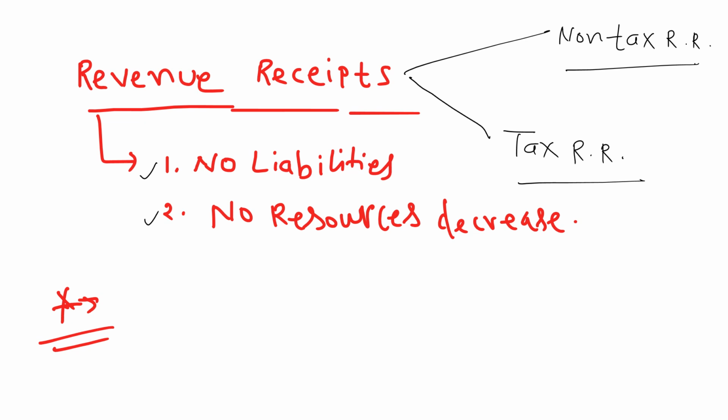The receipts that don't create any liabilities and don't lead to a claim on the government are called revenue receipts. We can classify them into two categories. First, non-tax revenue receipts, and second, tax revenue receipts.